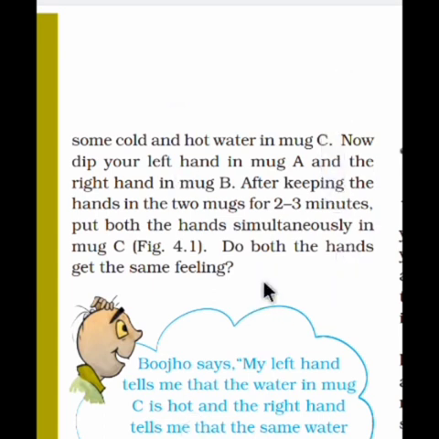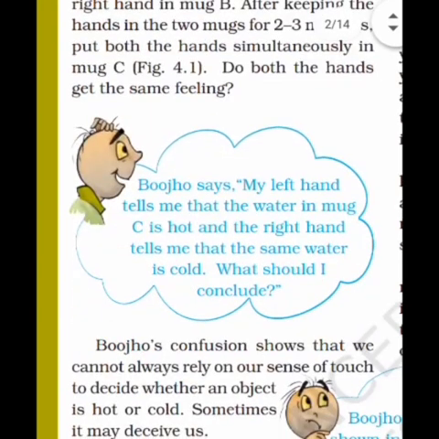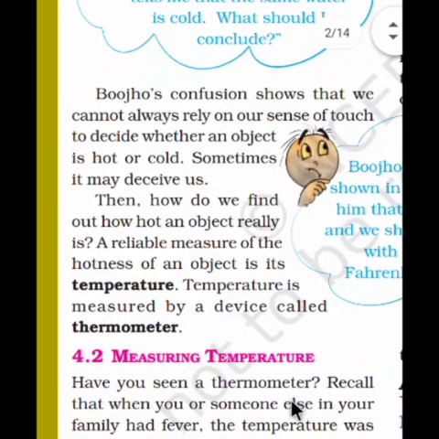Bojo says, my left hand tells me that the water in mug C is hot and the right hand tells me that the same water is cold. What should I conclude? It is a little bit confusing. Bojo's confusion shows that we cannot always rely on our sense of touch to decide whether an object is hot or cold. Sometimes it may deceive us, and it may be confusing for us.